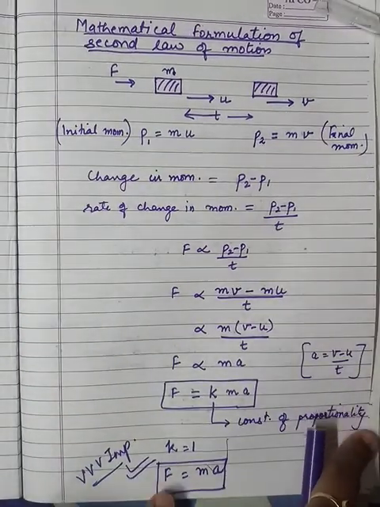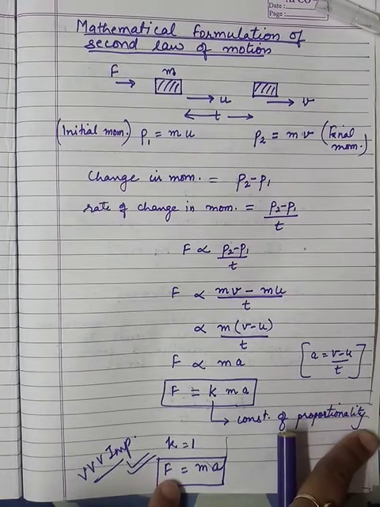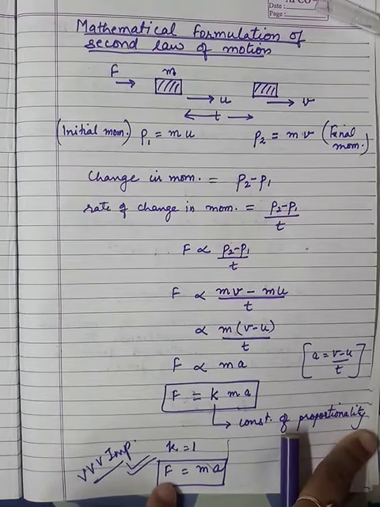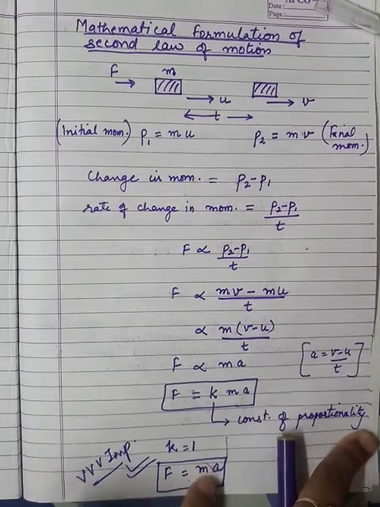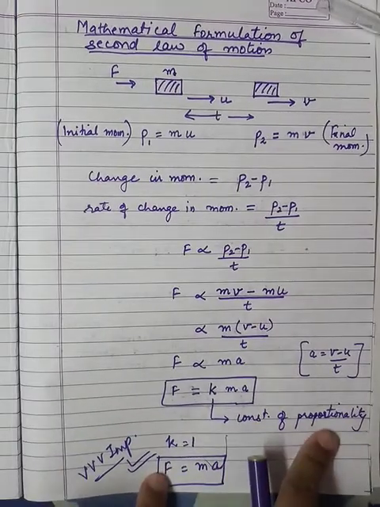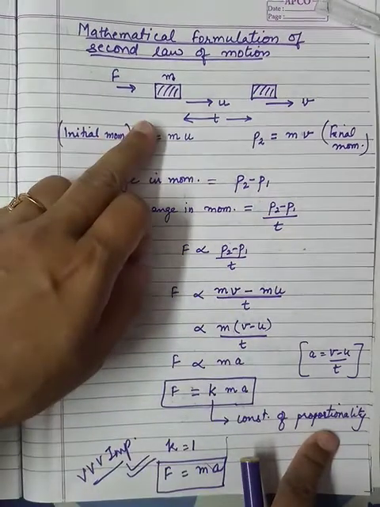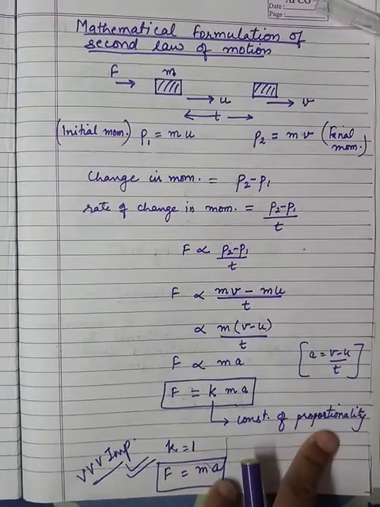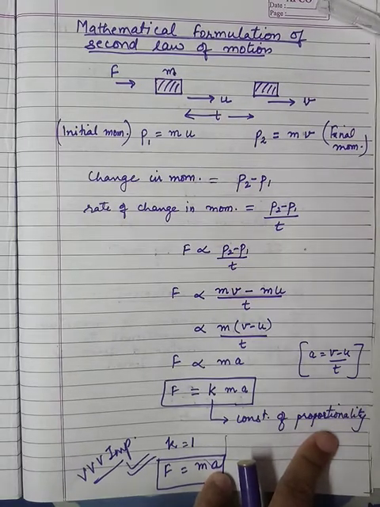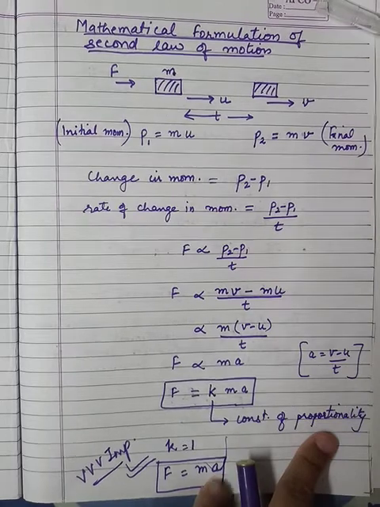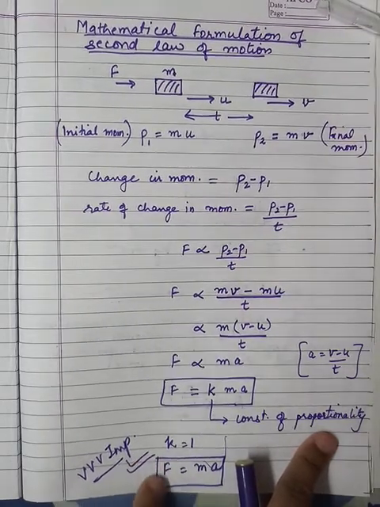Now from this formula we can define the unit of force also. How to define the unit of force? The unit of force is Newton. And how do we define that? We can define it using this formula. If the mass of the object that we have considered is 1 kg and the acceleration produced in that object because of the force is 1 meter per second square, then that force must be 1 Newton.